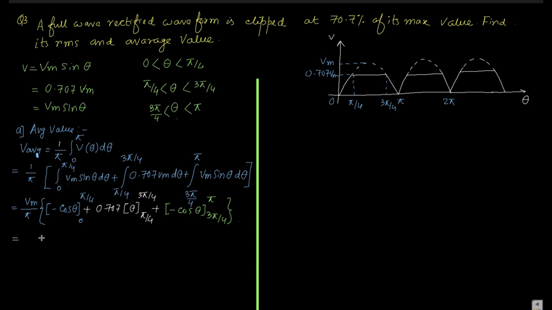So if we write the value of it, it becomes Vm by pi times 0.293, you can calculate it at home, plus 1.11 plus 0.293. If you add it, it becomes 0.54 Vm. I may be wrong, you can check it at home. Okay, now come to the second part.